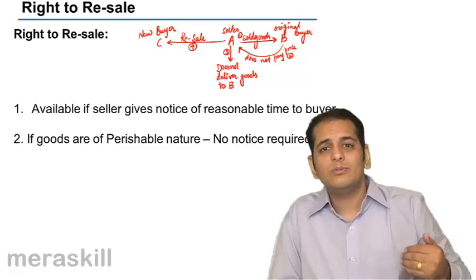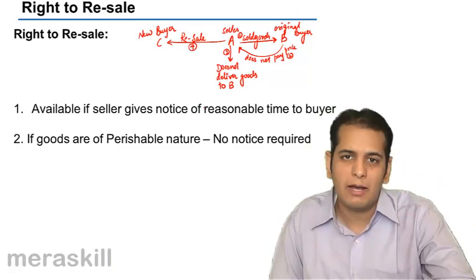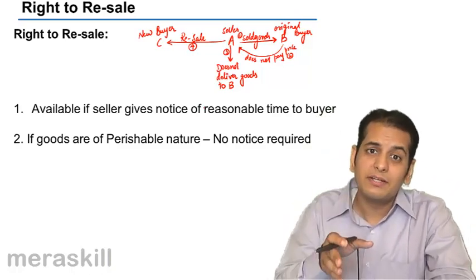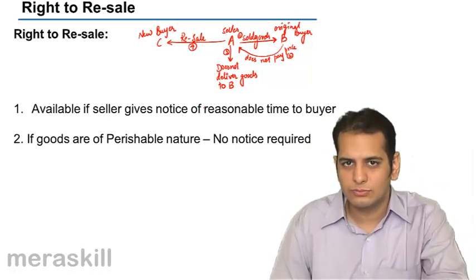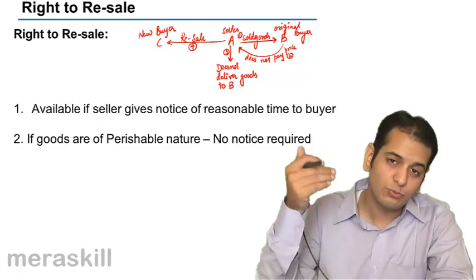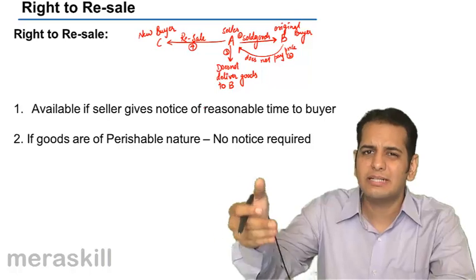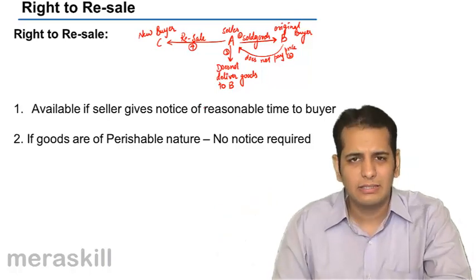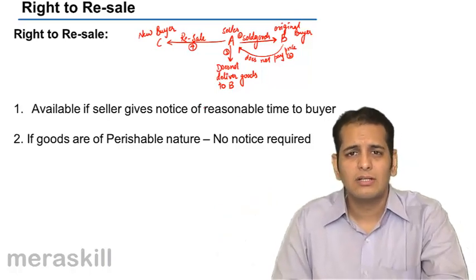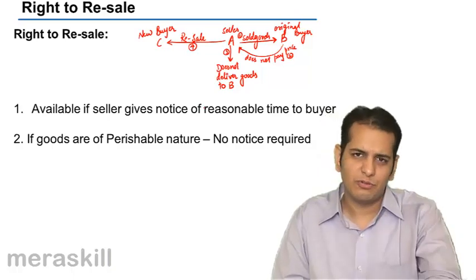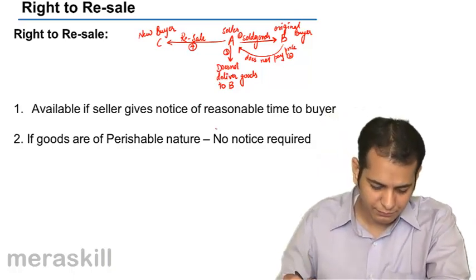So now what he is doing is he's giving a notice to the buyer that he has an intention to resell the goods. Okay, so he has to first give the notice of resale to the buyer and he has to give him reasonable time to pay him back. Let's say 10 days, 15 days, a month. Now this reasonable time will differ from case to case basis.